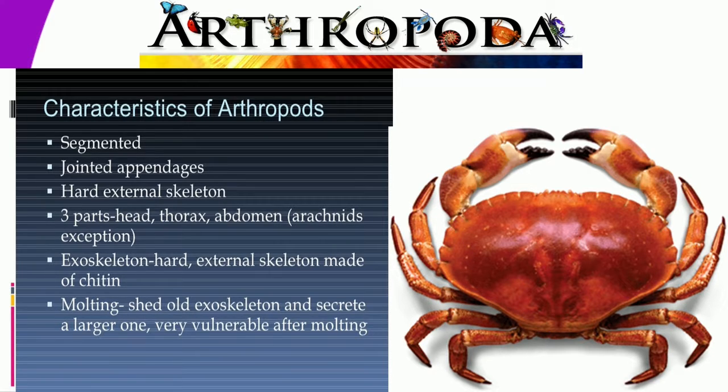Another characteristic of the arthropods is that they molt. Molting means the shedding of the exoskeleton, and they secrete a larger one, during which they are very vulnerable. So after a certain duration has elapsed, they will shed the outer exoskeleton, then another one will develop. So let us look at the characteristics of the arthropods one by one.